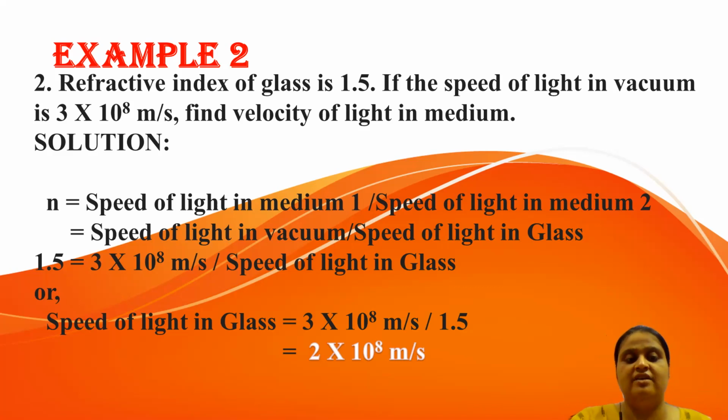Now, what information is given here you have to put in this equation, that is n equals to 1.5, speed of light in vacuum, that is 3 into 10 to the power 8 meter per second, upon speed of light in glass. So when you do the simple calculation, this will give you the value 2 into 10 to the power 8 meter per second. Means as it enters from vacuum to glass, glass is a more dense medium if you compare with vacuum, so the speed of light is decreasing here. That's why it decreases from 3 to 2 into 10 to the power 8 meter per second. Easy? I hope now you people are getting confidence in solving the numericals.